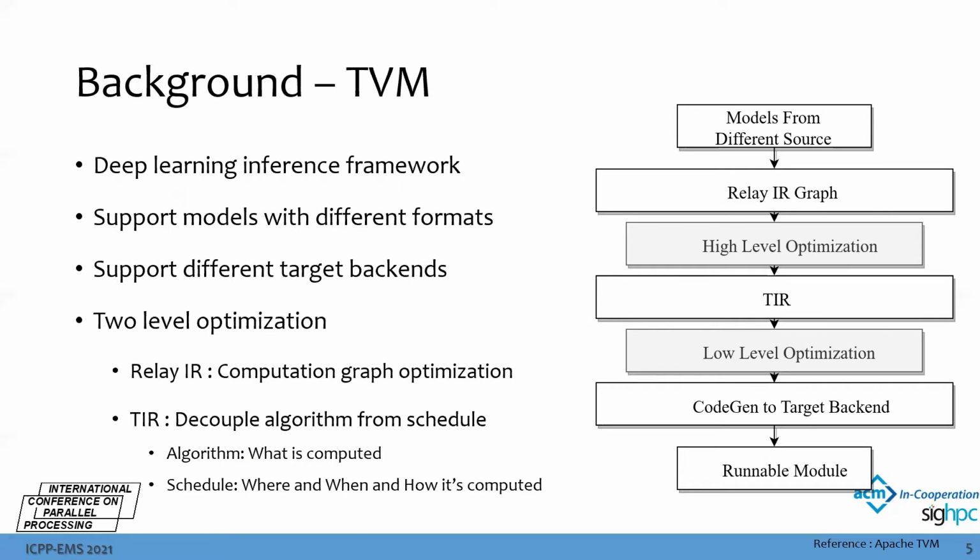The model will be converted to a tree-structured computation graph as Relay, and some high-level optimizations are done, like op fusion or data layout transformation. And then the second level converts to TIR. TIR separates the algorithm and how to execute the algorithm of an operator into two aspects, so it is easier to decide a suitable schedule for different target backends. And it also provides more elasticity for our flow.